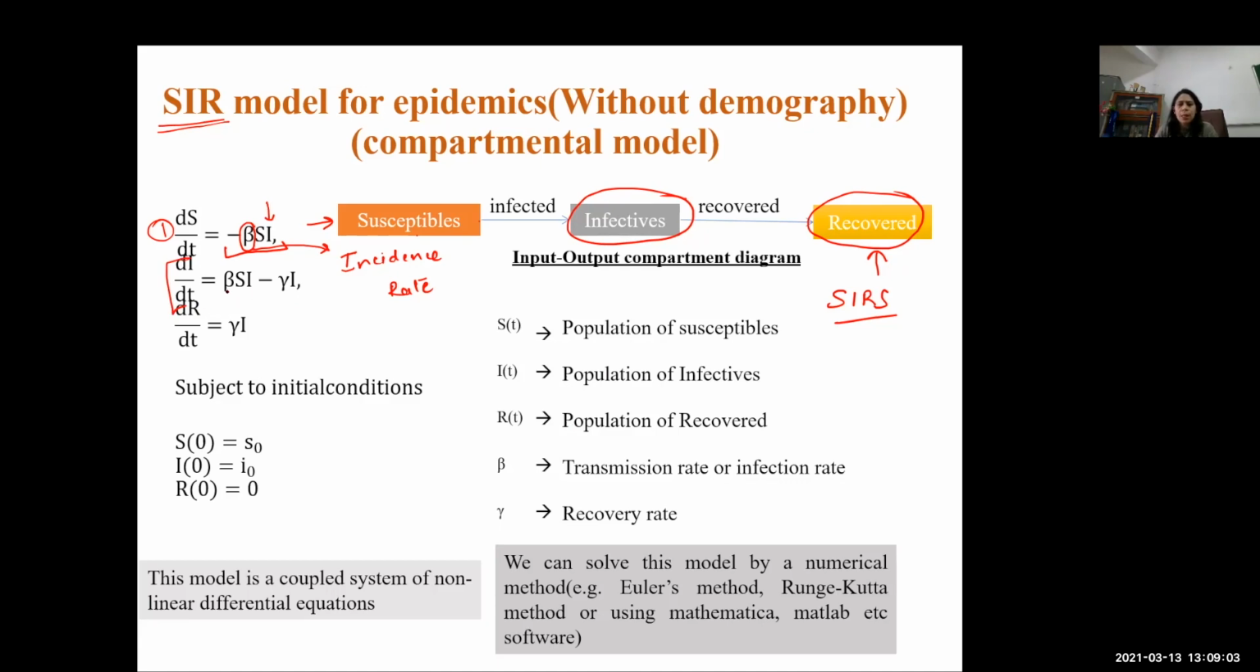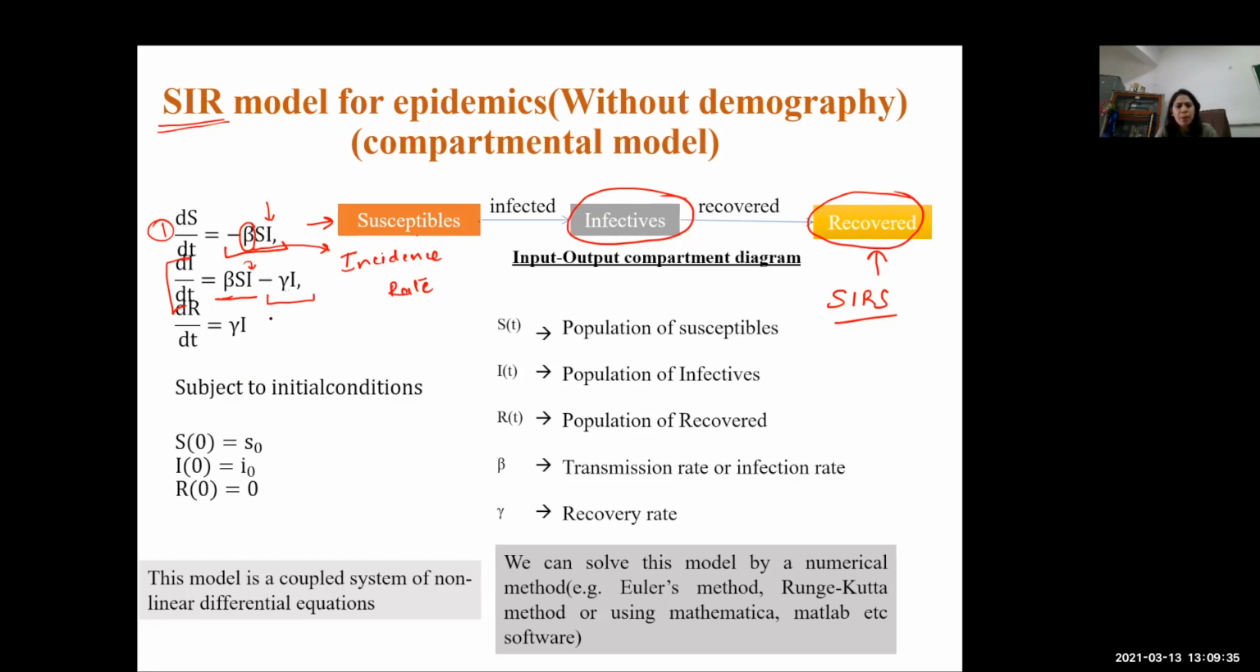Then the infective population is getting increased because of the same factor, because more susceptibles are coming to this infective class at this rate beta, and then some infectives are dying on their own, that is, natural death is happening in infectives. That's why this gamma is there. Gamma is the natural death of that. Okay, so that's how these equations can be written.